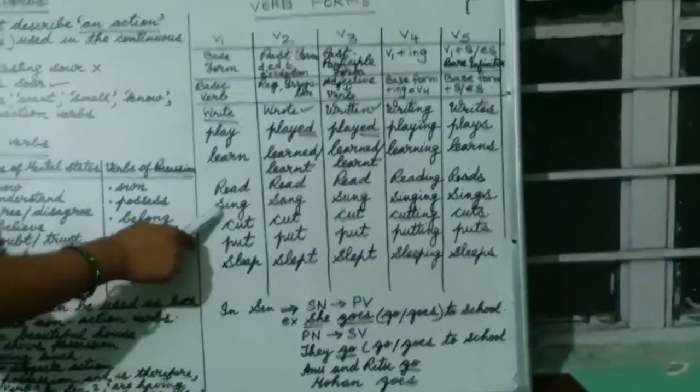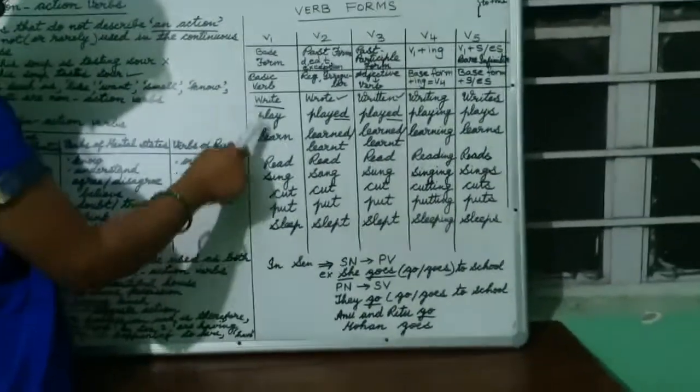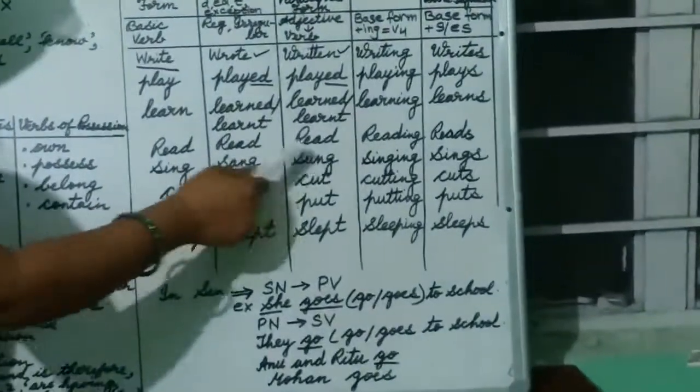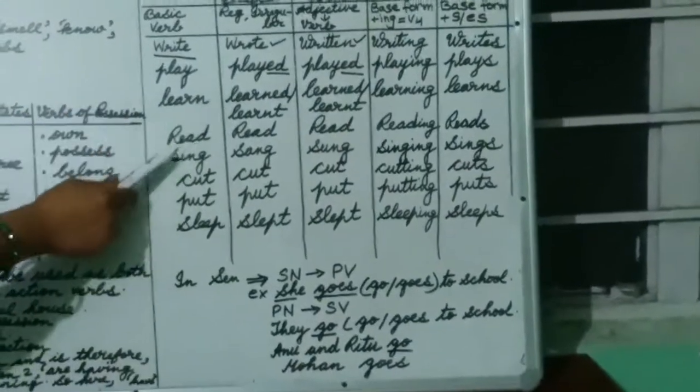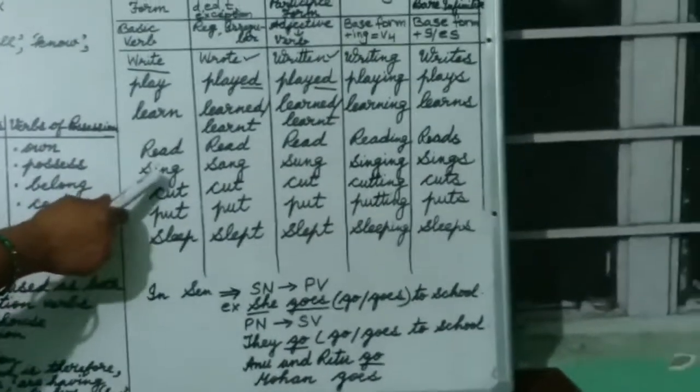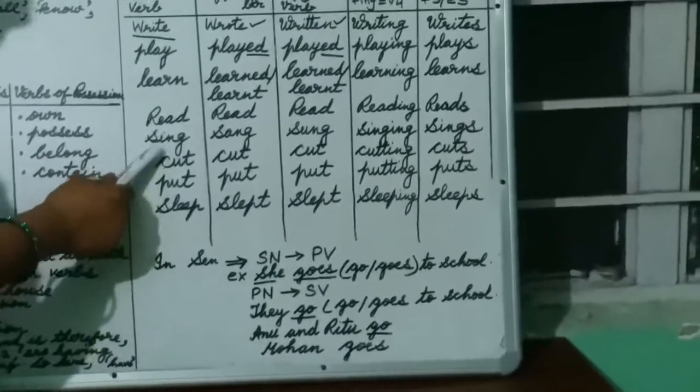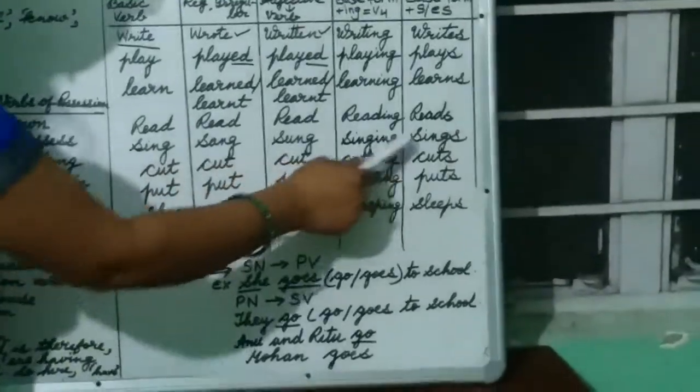Now this is an exceptional case that you have to learn as it is, like write, wrote, written. Then again sing, sang, sung. This you have to memorize, you have to learn, you have to keep in mind, otherwise you won't be able to put the correct verb in the proper places in the sentence. Sing, sang, sung, singing, sings.